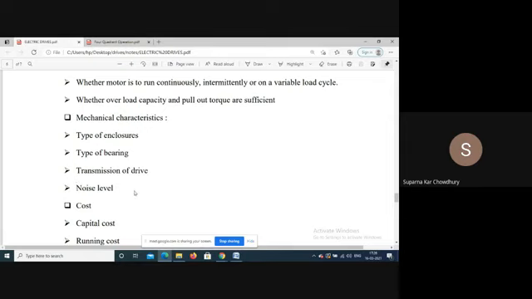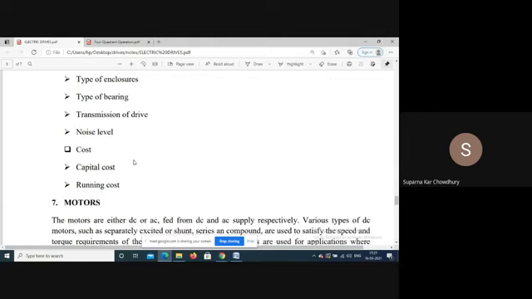Then the noise level. When these machines operate, they create a lot of noise. It should be seen that the noise level does not create any discomfort for the operators. This is one of the reasons the operator rooms are not inside the shop floor, but in an isolated, sealed room. Then the cost. This is obviously important. In any system, we should consider the cost, the capital cost and the running cost.